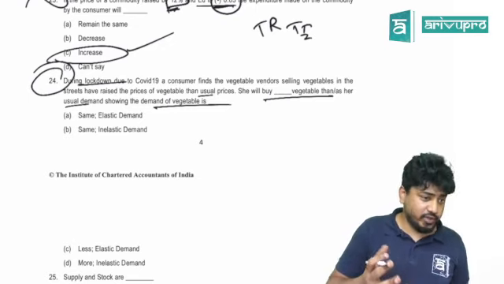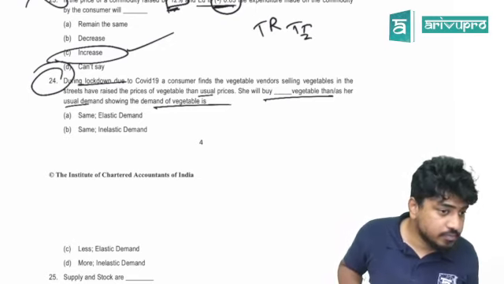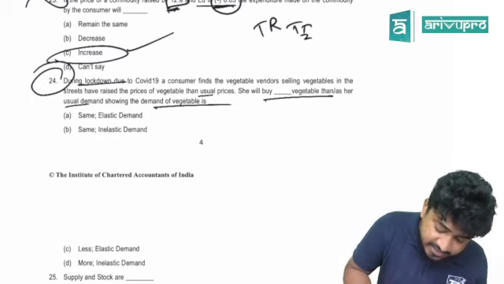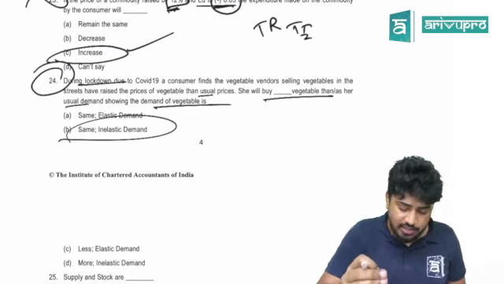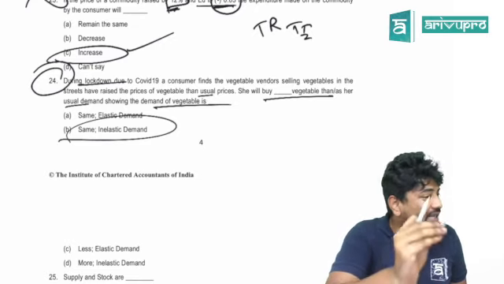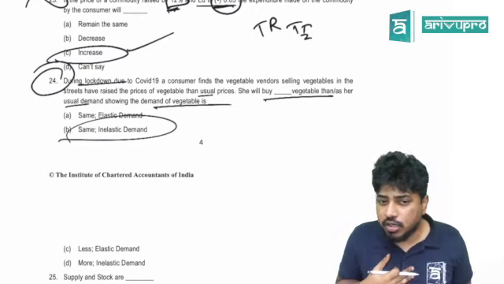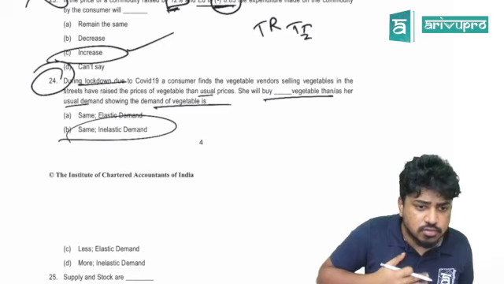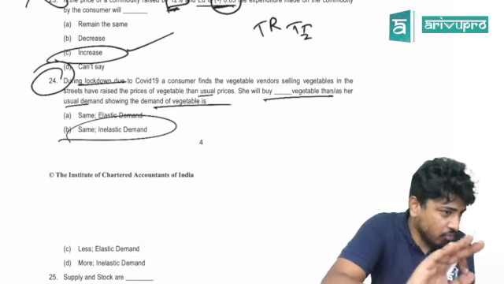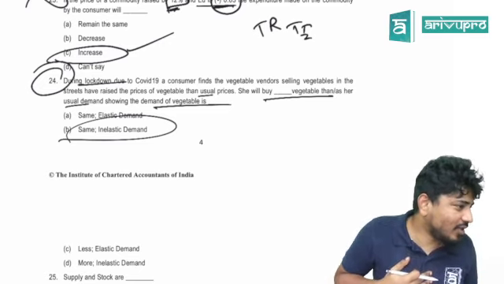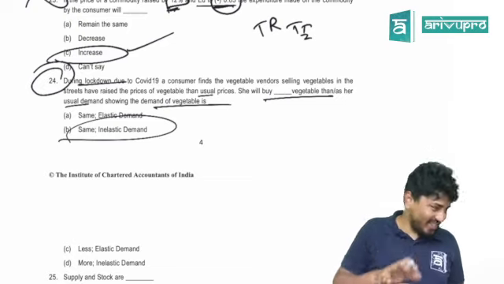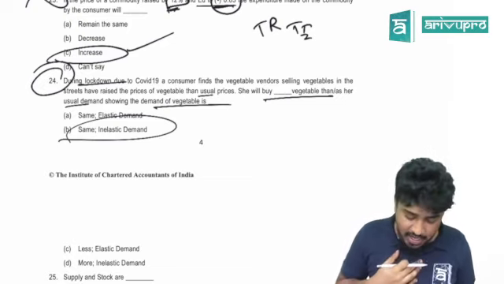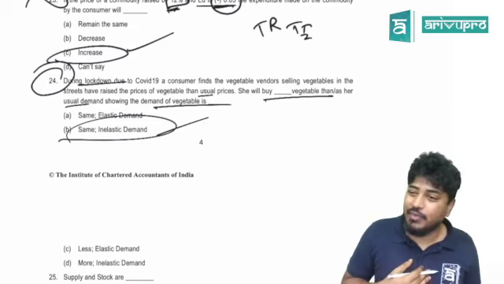This is a practical question. Answer is B. It will be same because the demand for vegetables is inelastic. See, because of lockdown, are you going to eat less? You're going to eat the same quantity, right? Maybe more it seems, right? But let us take it as less, right? Same. So it will be inelastic.